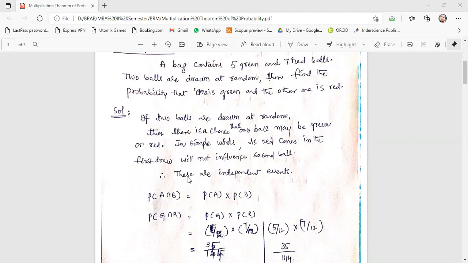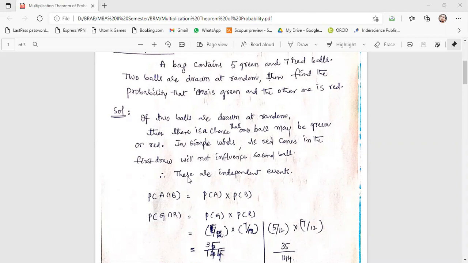Here, AB means P of green intersection P of red. So what is the formula? P of green into P of red. What is the probability of getting a green ball? How many balls are there and how many green balls are there? So what is the probability of getting a green ball? 5 by 12, sir.